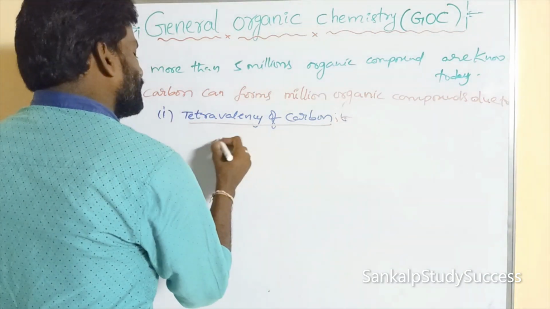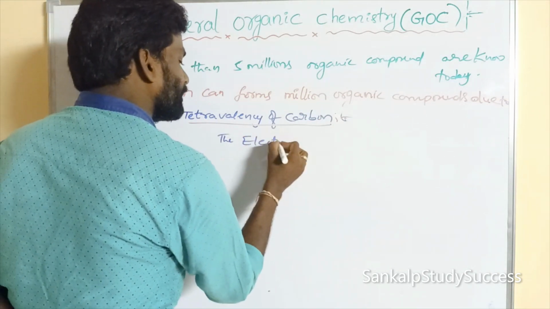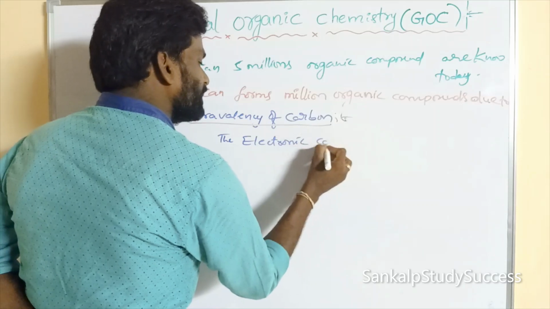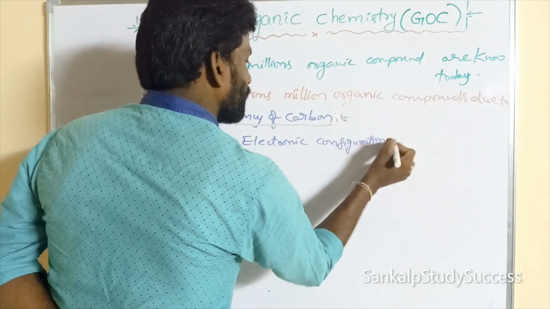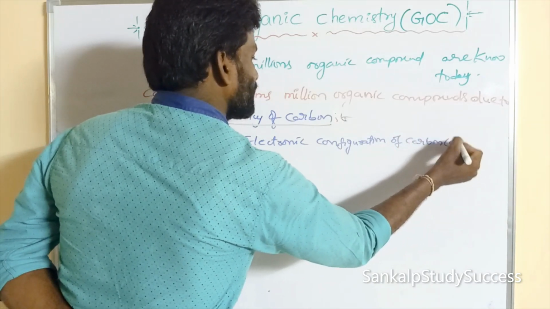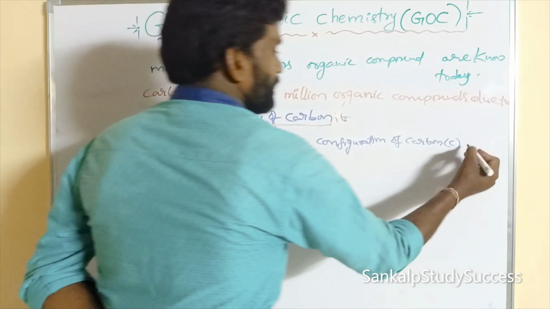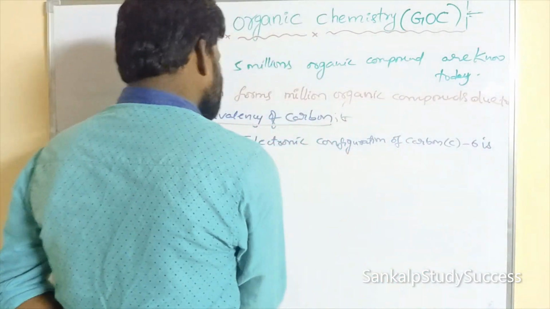Carbon, the electronic configuration of carbon, its atomic number is 6. This is the ground state.